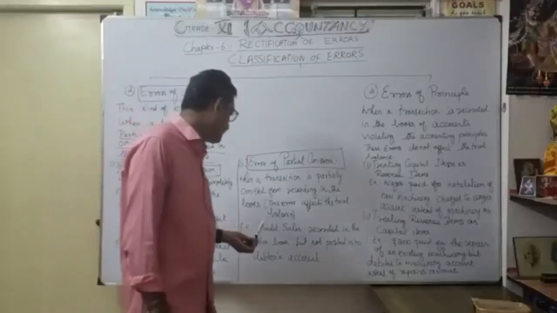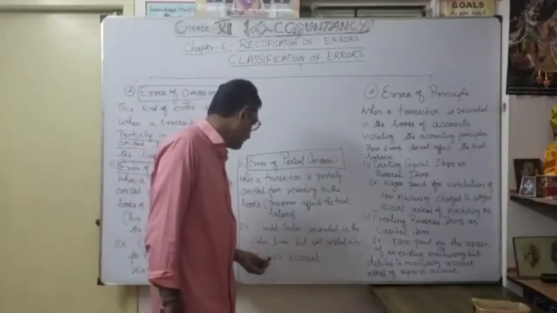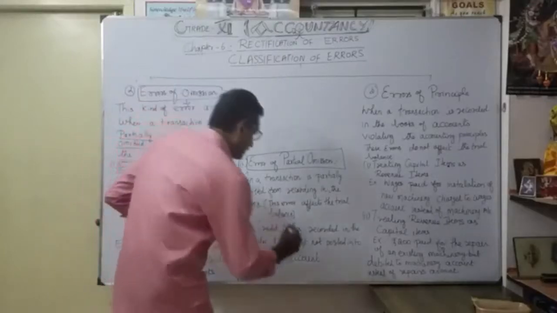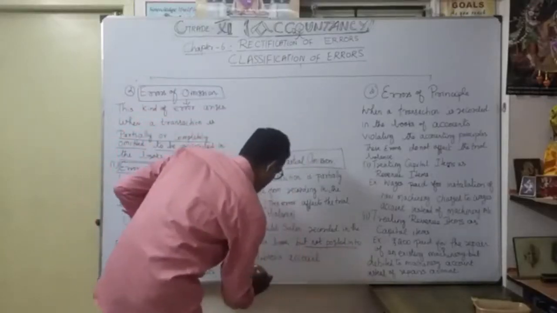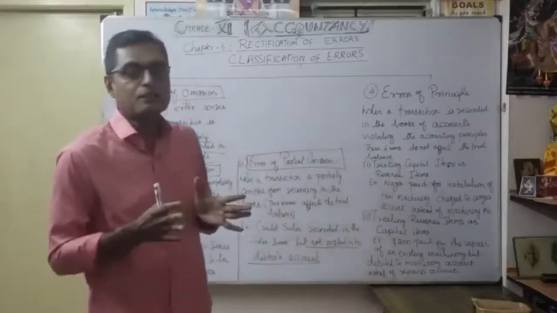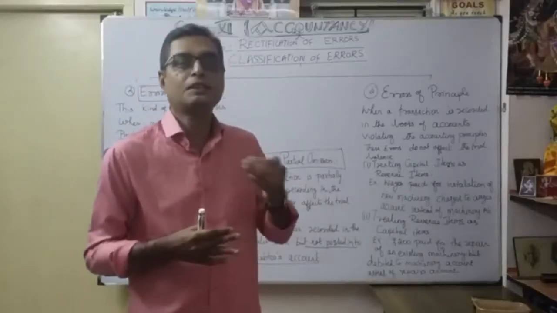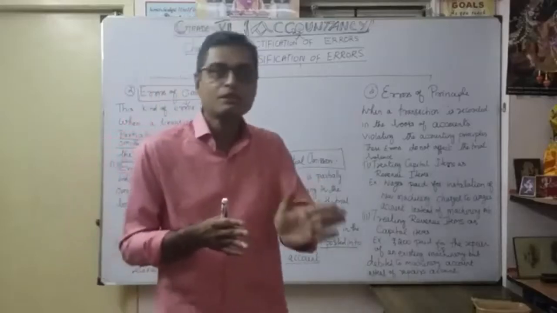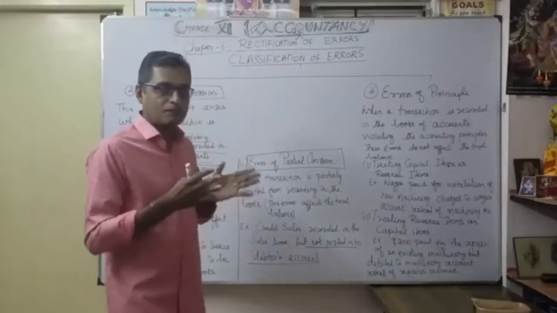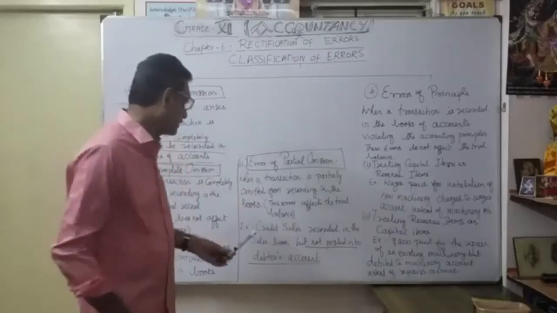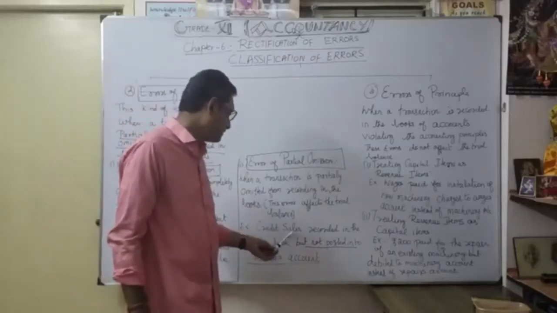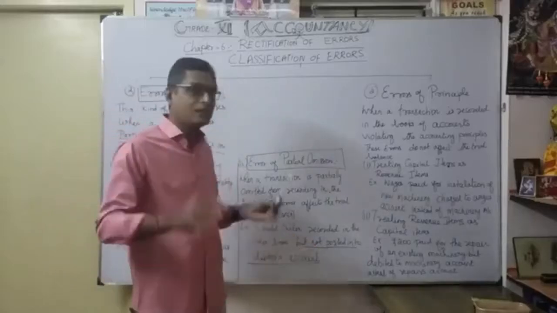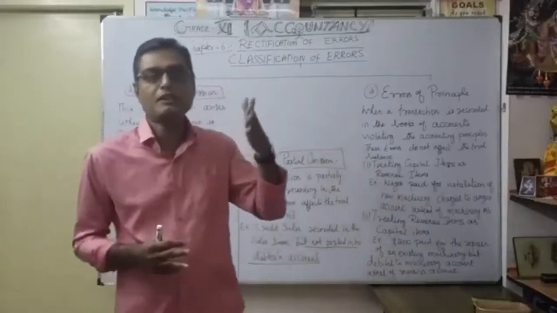Any example here? Credit sales recorded in the sales book, but not posted into the debtors account. What is the entry for credit sales to any customer? Customer or debtors account debit to sales account. Whatever credit sales we recorded in the sales book, not posted in the debtors account, so it is not recorded in the particular customer's account.